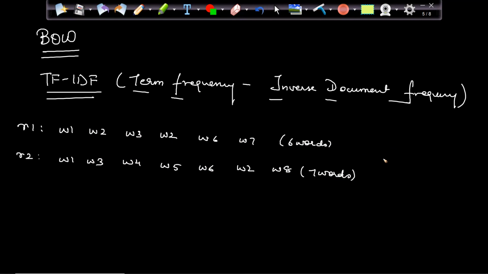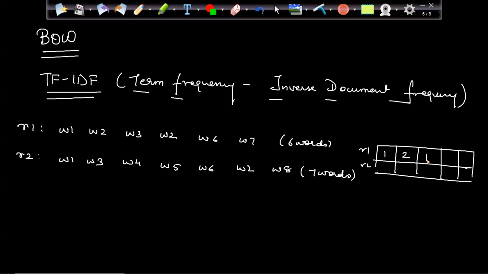If I go with a normal bag of words approach, how will the vector look like? Let's say that this is my review 1, this is my review 2. Bag of words will look like what? W1 1 time, W2 2 times, W3 1 time, W6 1 time, W7 1 time, and W8 0 time. That is how my bag of words will look like. Normal bag of words, not binary.